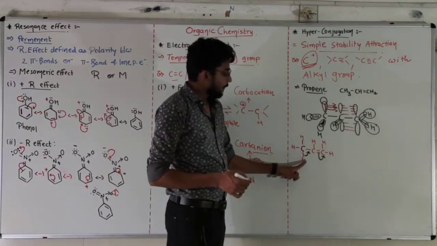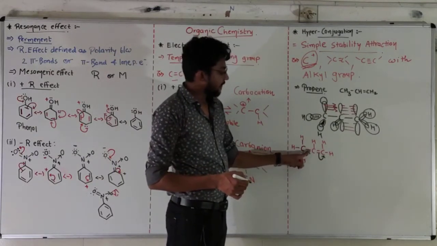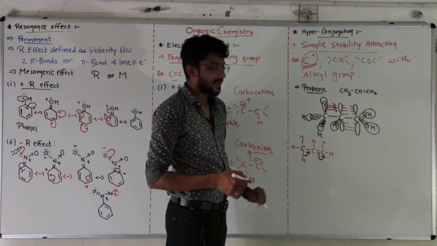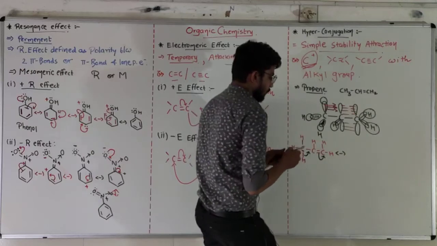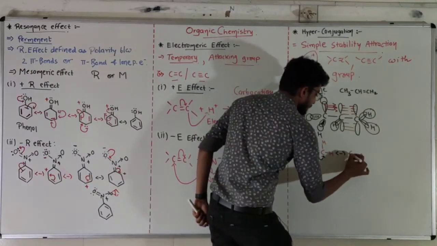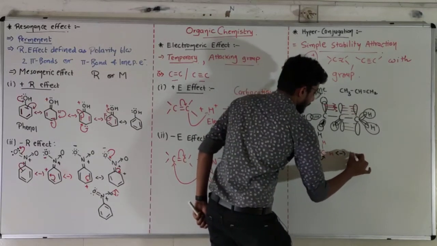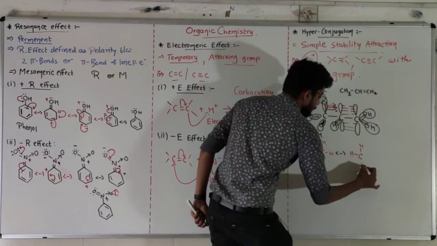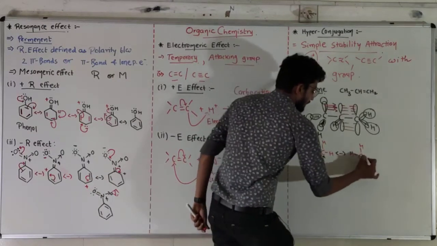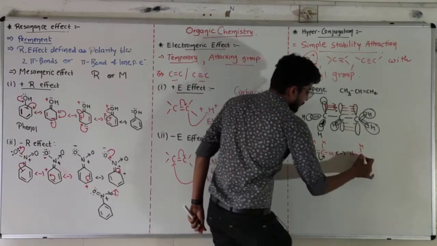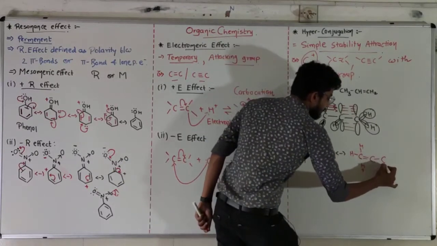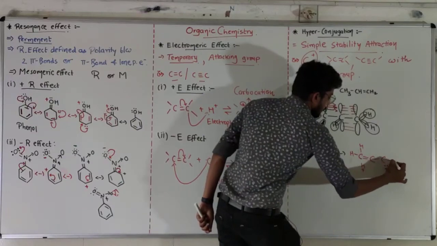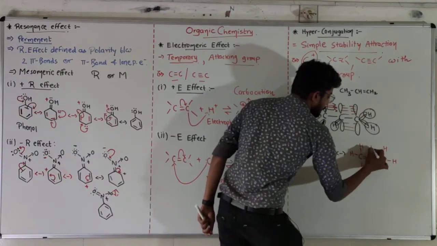So hydrogen will be plus and it will be double bonded, and this carbon becomes negative. So C, hydrogen hydrogen, and this hydrogen becomes plus. Now this bond is shifted here, so that's why it is double bonded carbon, and the third carbon becomes negative, with two hydrogens, and one hydrogen on the second carbon.